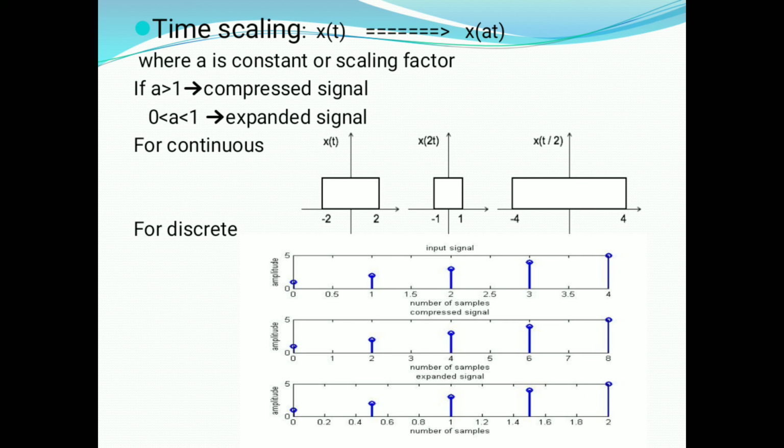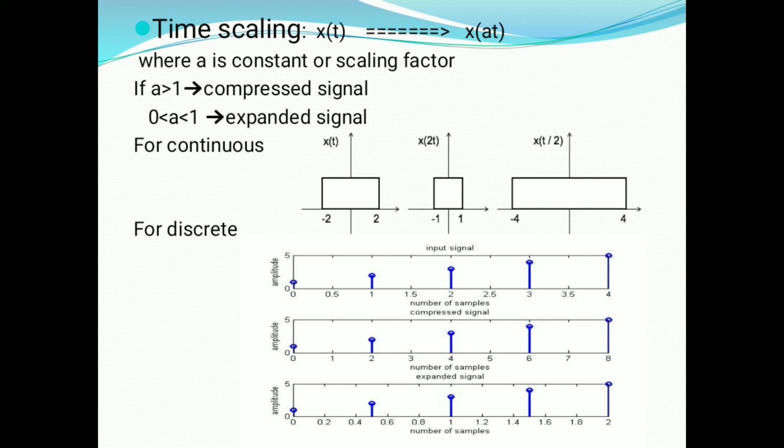For a continuous time signal, x of t has time interval minus 2 to 2. For x of 2t, a is greater than 1, since 2 is greater than 1, so it is a compressed signal. The scaling factor a is 2. Dividing the time interval minus 2 to 2 by a, minus 2 by 2 and plus 2 by 2, gives minus 1 to 1.